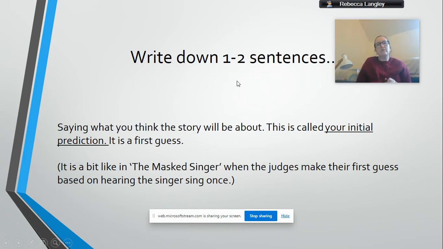Okay, so you're going to write down 2 or 3 sentences saying what you think the story will be about. This is called your initial prediction. It's a first guess. It's like on The Masked Singer, my favourite TV programme, where the judges make their first guess based on the first set of clues and hearing the singer sing once. So it's just a first guess. So write down in your book 2 or 3 sentences about what you think Skunk and Badger might be about. So pause here, do that now.